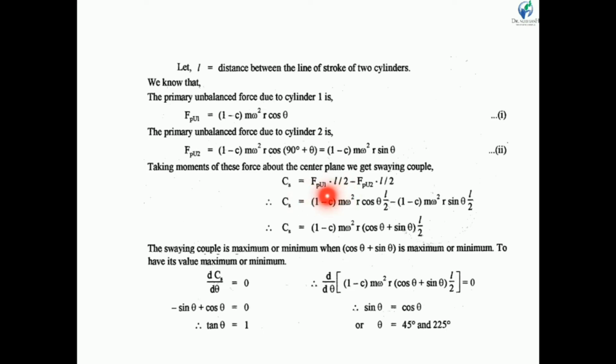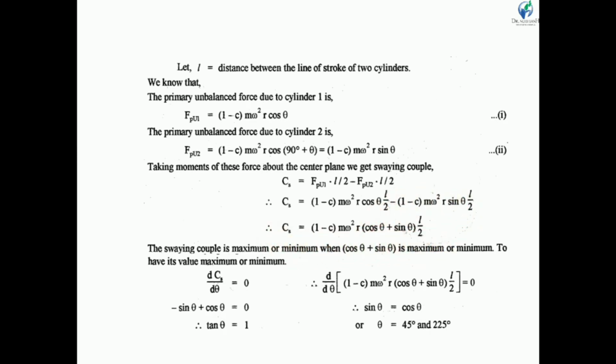FPU1 into L by 2 minus FPU2 into L by 2, because one couple is in the clockwise direction and the other is in the anti-clockwise direction. So if you put the values, (1 minus c) m omega square r cos theta into L by 2, and since FPU2 is also minus, minus minus becomes plus, so plus (1 minus c) m omega square r sin theta into L by 2. If we simplify, we get Cs is equal to (1 minus c) m omega square r, in a bracket cos theta plus sin theta, into L by 2. This is the equation of the swaying couple.